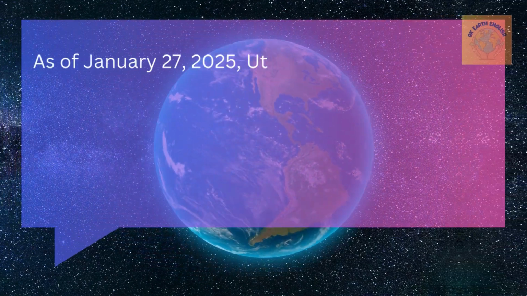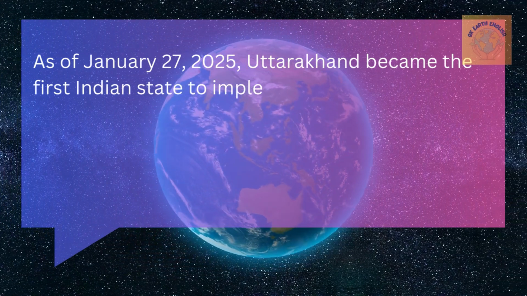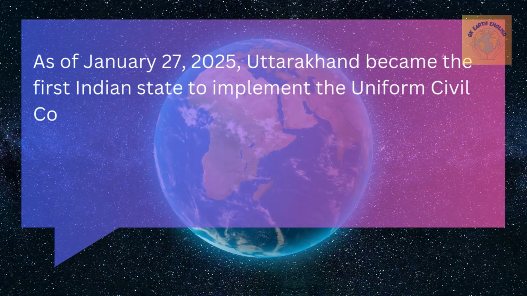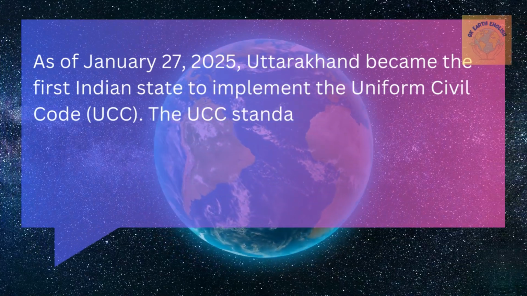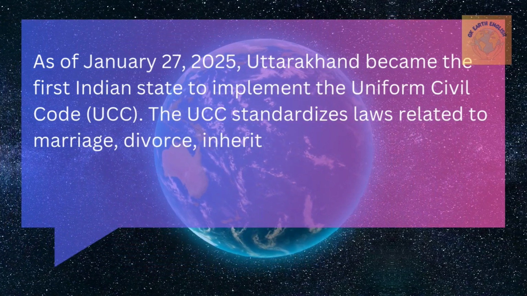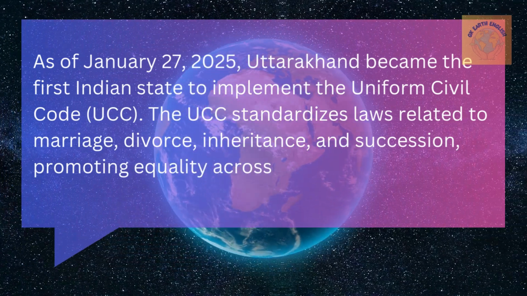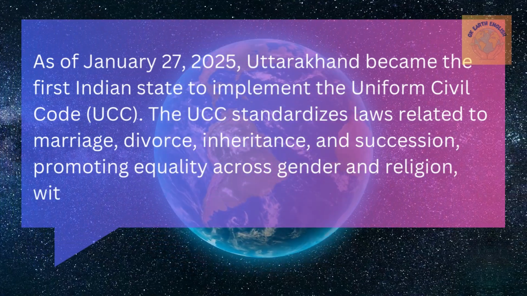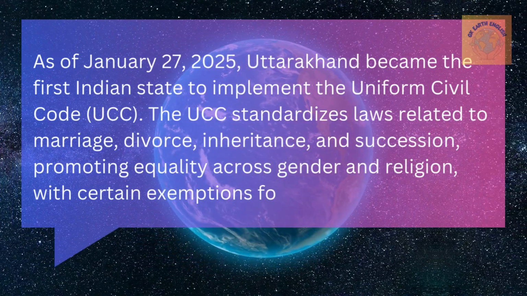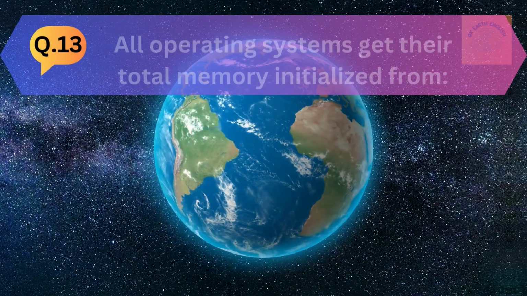As of January 27, 2025, Uttarakhand became the first Indian state to implement the Uniform Civil Code. The UCC standardized law related to marriage, divorce, inheritance, and succession, promoting equality across gender and religion, with certain exemptions for scheduled tribes.